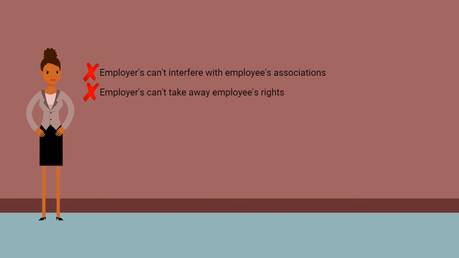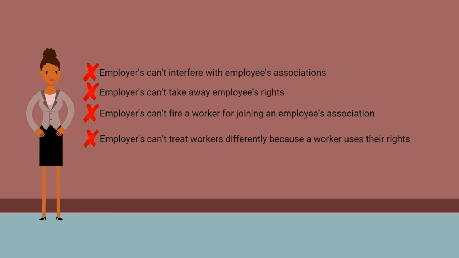Employers can't take away employees' rights. Employers can't fire a worker for joining an employee association. Employers can't treat workers differently because a worker uses their collective bargaining rights. Employers can't make workers sign an employment contract that prevents them from joining an employees' association. Employers can't punish workers for joining or not leaving an employees' association.